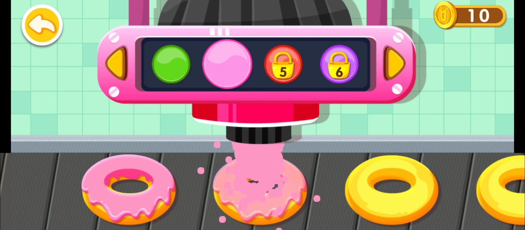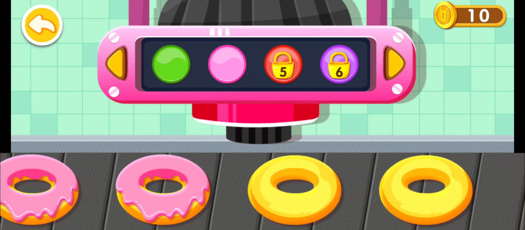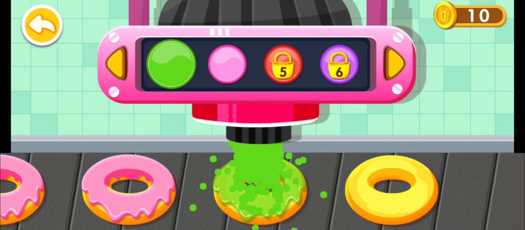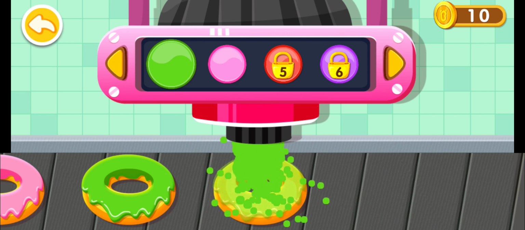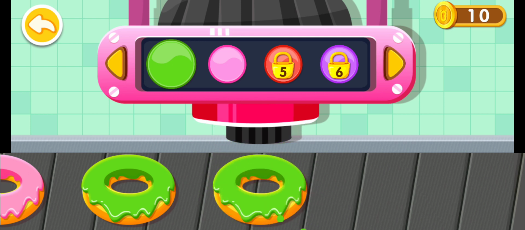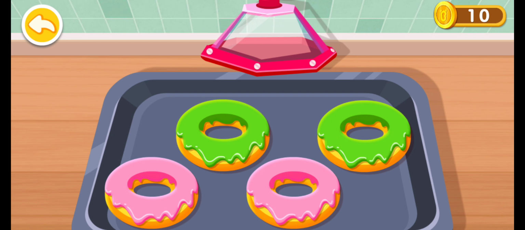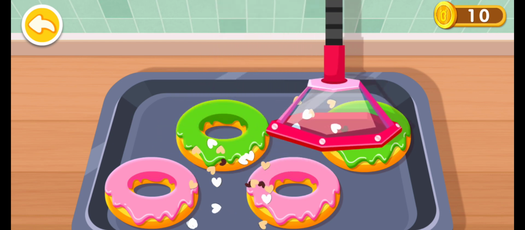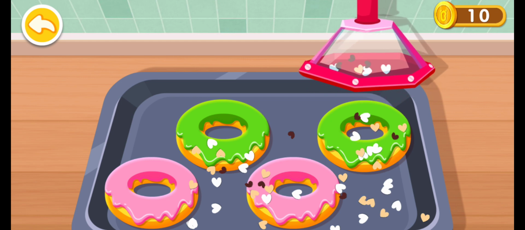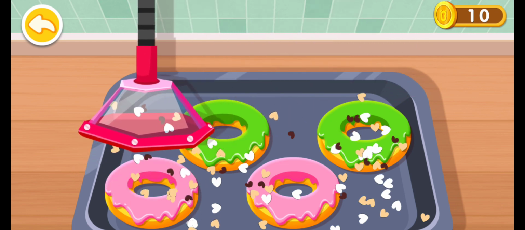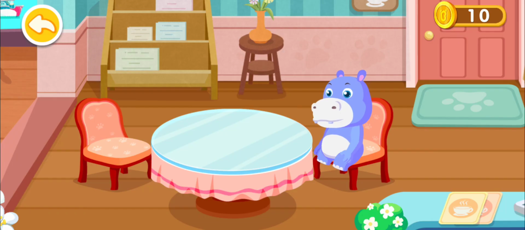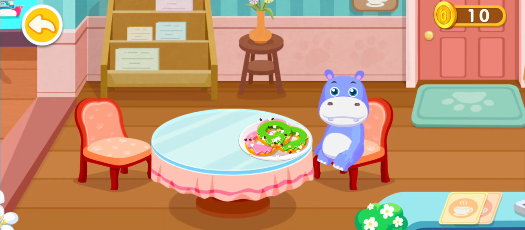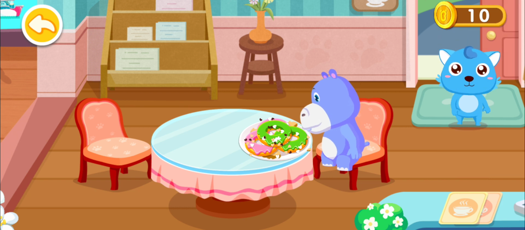Green pea flavor. Top it with candy and it'll taste better. Wow, you've made a donut. Here's your food. Donut.